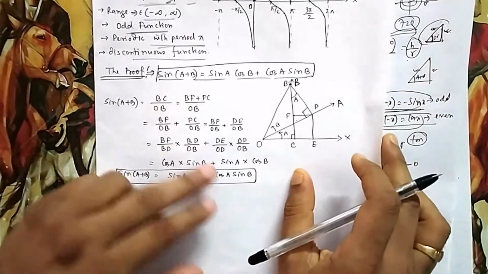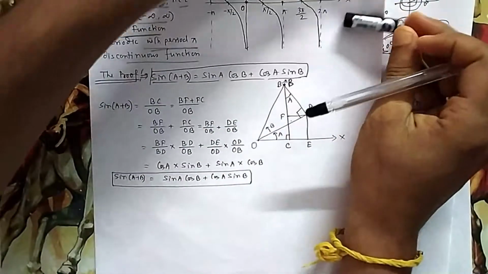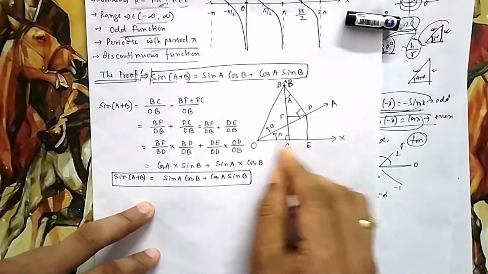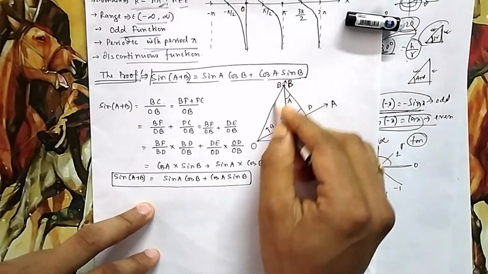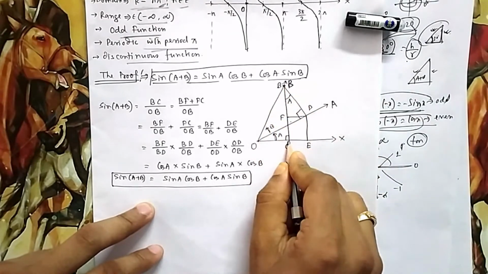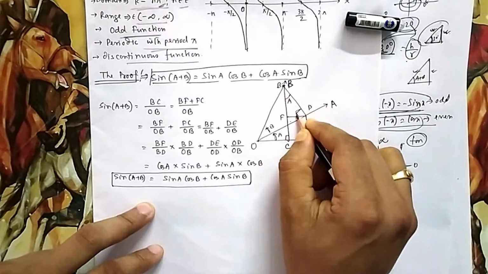You can understand the proofs of the others. So you see this one. These are very simple geometry only, 9-10 geometry. You take an angle A, that is OA. I have taken this as reference. So this is angle A. Again I have taken OB. This is angle B. So from B I have drawn a perpendicular. Okay. From B I have drawn another perpendicular on this line. So this is also a perpendicular.